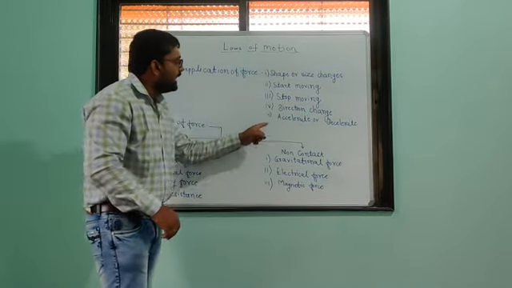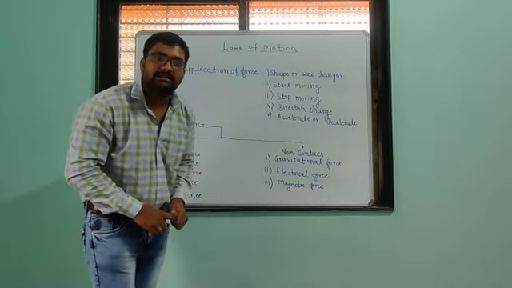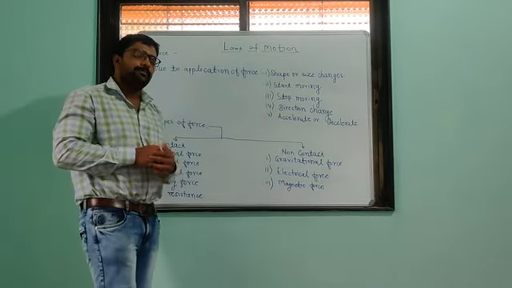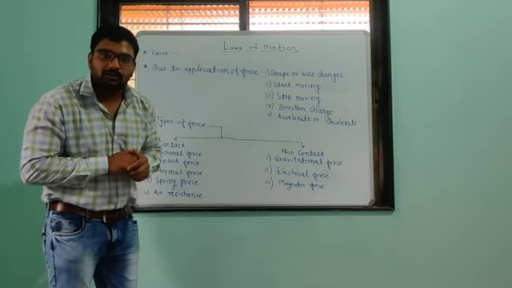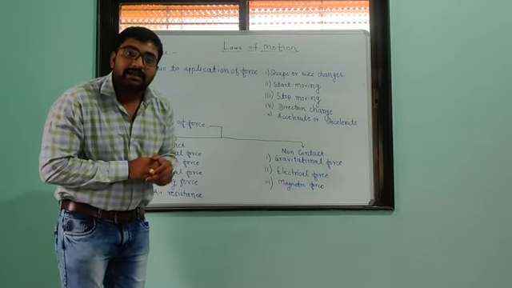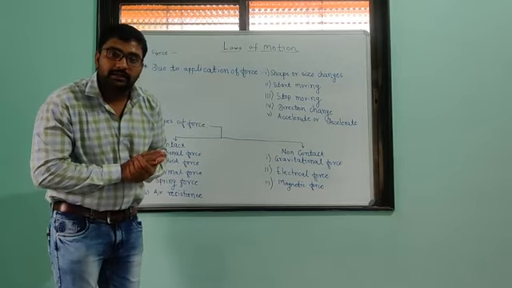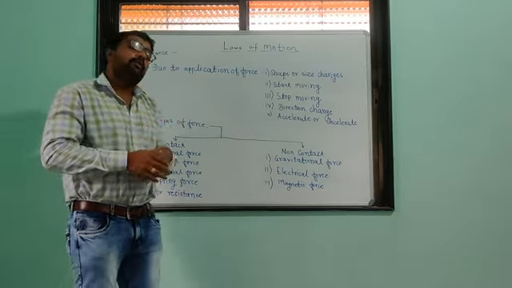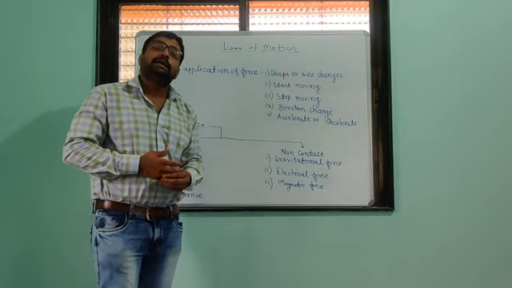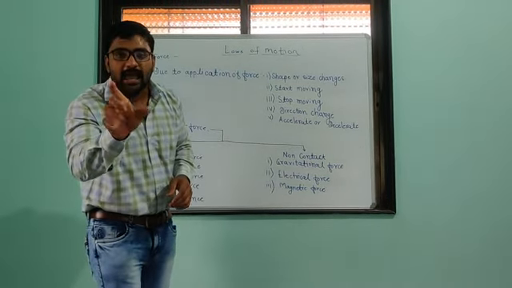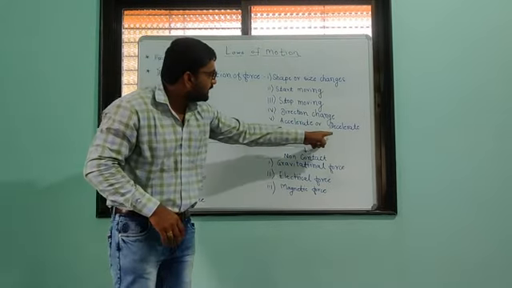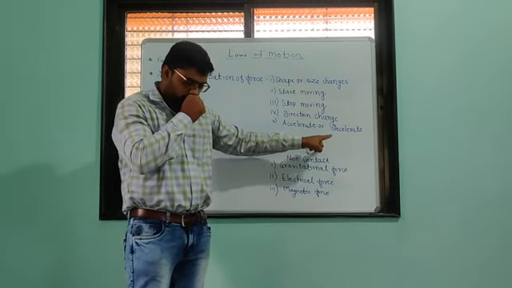And next is to accelerate or decelerate an object. Have you heard about acceleration? Simply, acceleration is the change in velocity with respect to time. If the velocity of an object changes, that is simply called acceleration.